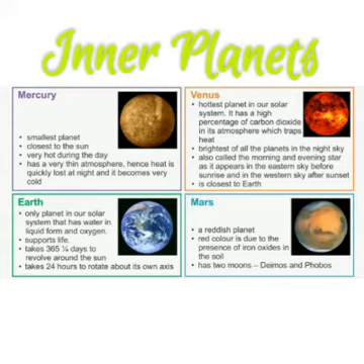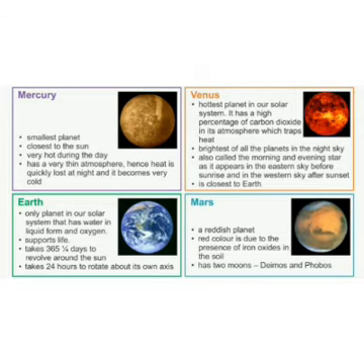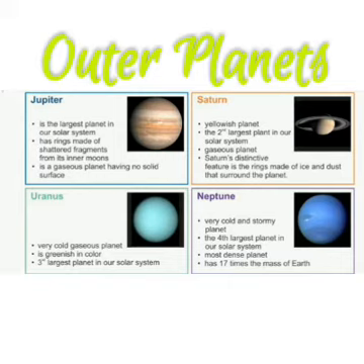Earth is the only planet in our solar system which has water in liquid form and oxygen, which supports life. It takes 365 and a 1/4 days to revolve around the Sun, and takes 24 hours to rotate about its own axis. Mars is a red colored planet due to the presence of iron oxide in the soil, having 2 moons, Deimos and Phobos. Now this is the description of our outer planets with the help of a diagram.